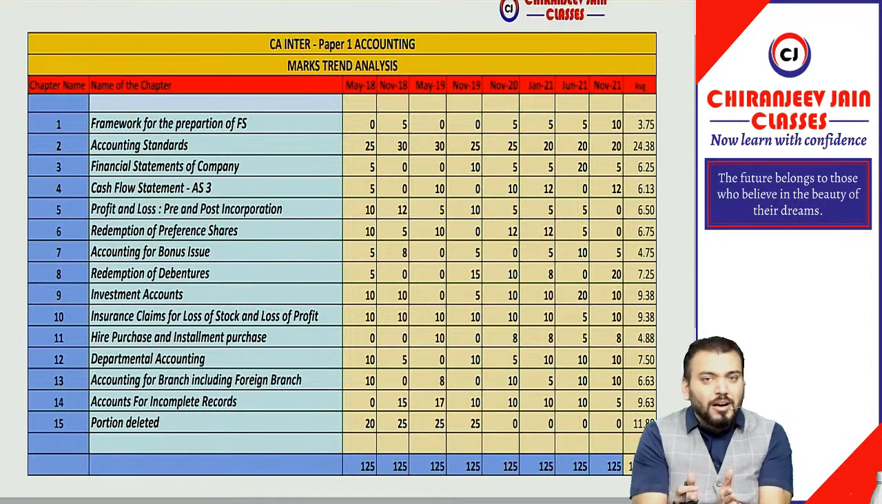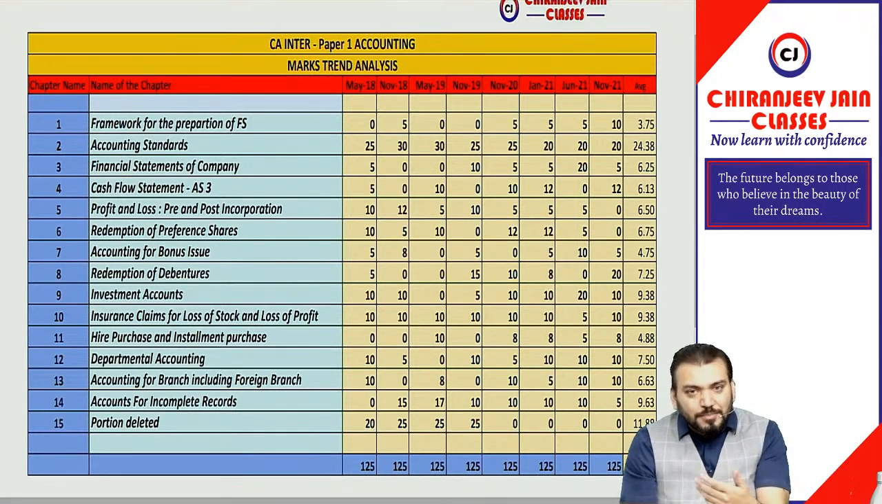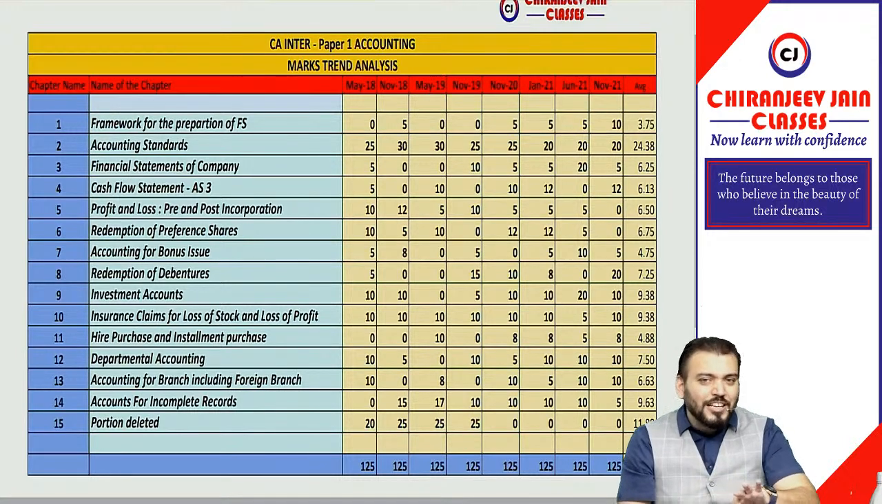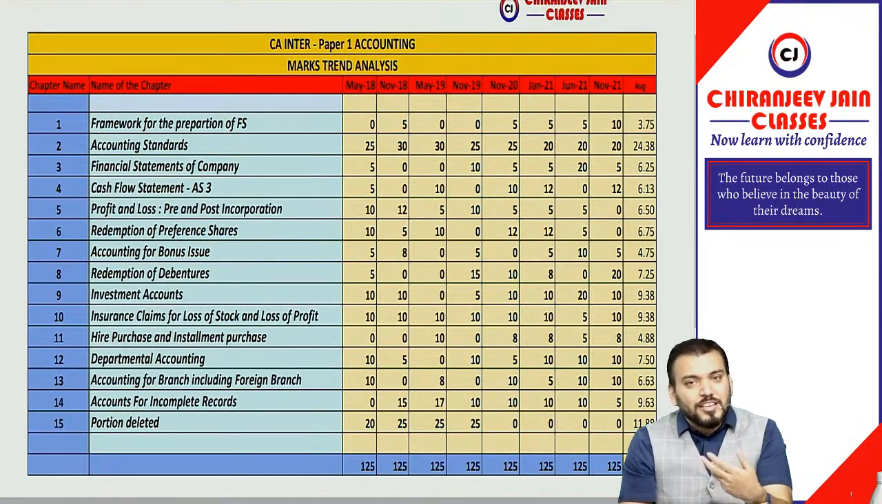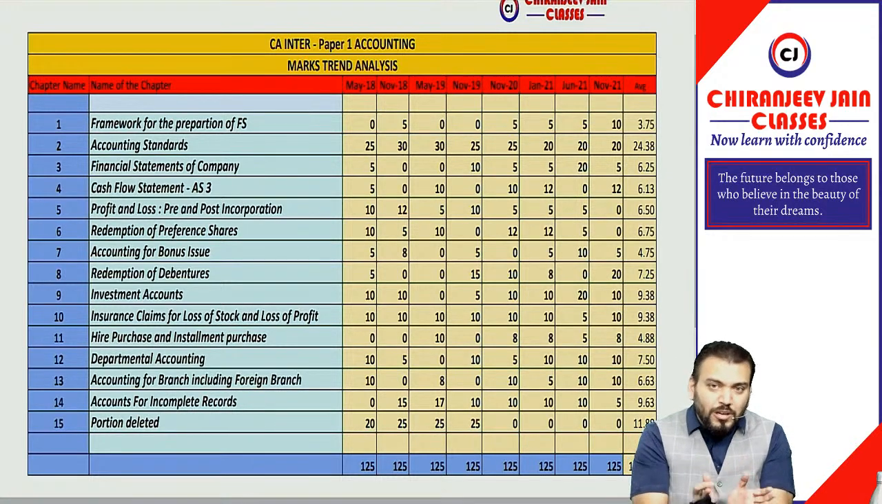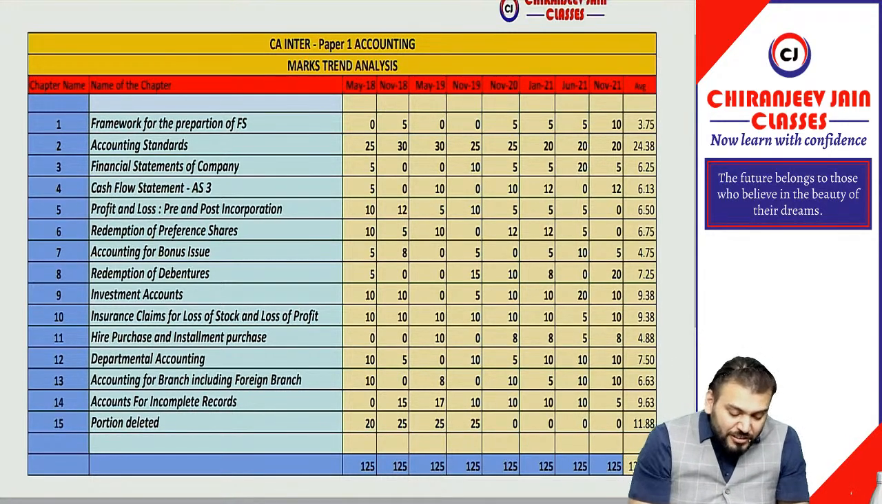On huge demand from many students, I am giving you the expected list of questions. Normally I give it for the CA Final paper, but now for the first time I will also release it for CA Inter, for both Group 1 and Group 2. You can see this is the marks analysis.